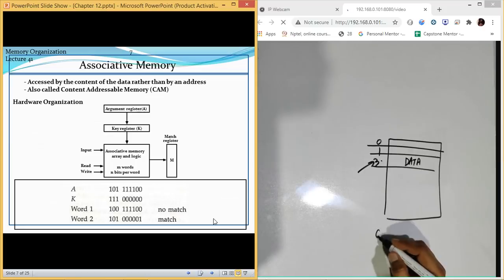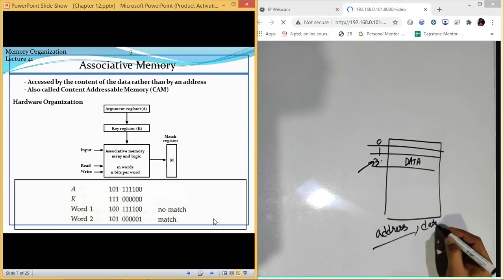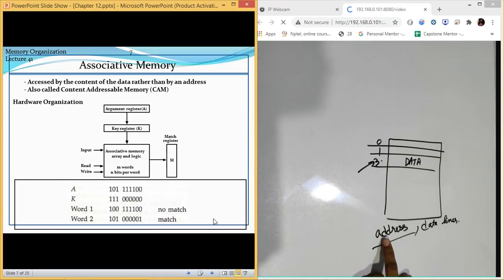So we had some address lines available, and we also had some data lines available. How we were searching the data or writing the data was with the help of this address. Address was the most important thing while searching or writing any data. Whatever we were performing, everything was done with the help of the address.